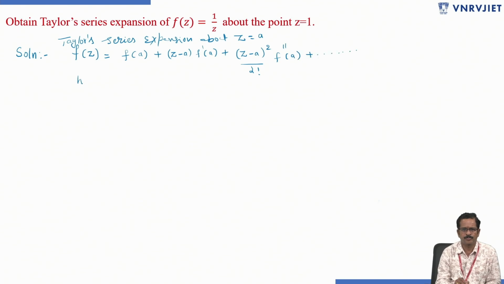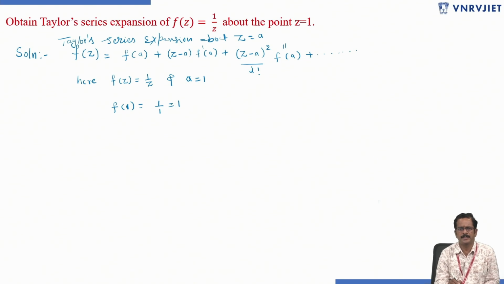Here f of z equals 1 by z and a equals 1. Now f of 1 means 1 by 1, which is equal to 1, because f of z equals 1 by z.